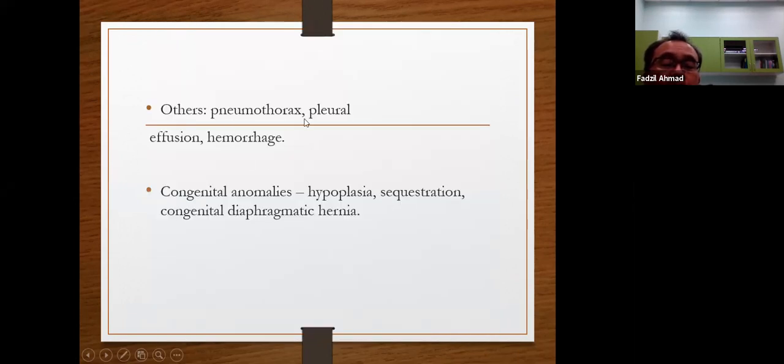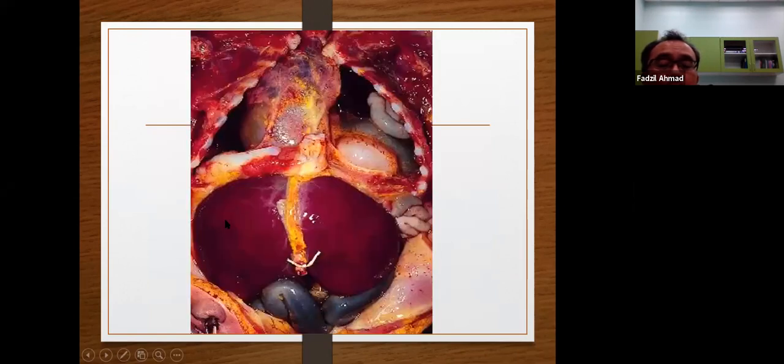Other causes: pneumothorax, pleural effusion, hemorrhage, congenital abnormalities of the lung like aplasia of the lung, sequestration, congenital diaphragmatic hernia. Anybody know what this is? Who wants to try?